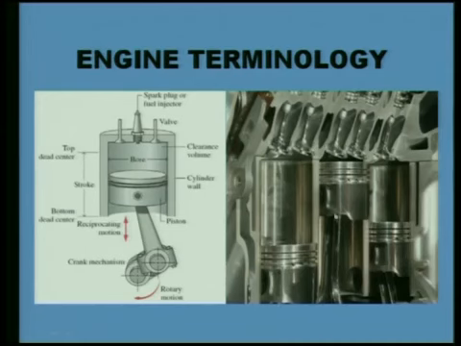This side also you can see another cross section of this one, where piston is more or less at top dead center. The connecting rod is also visible here. Another piston is visible here. It is more or less at mid of its stroke. It may be in the expansion stroke.